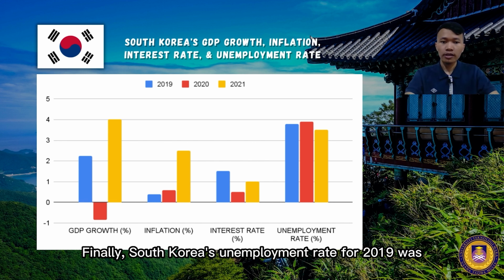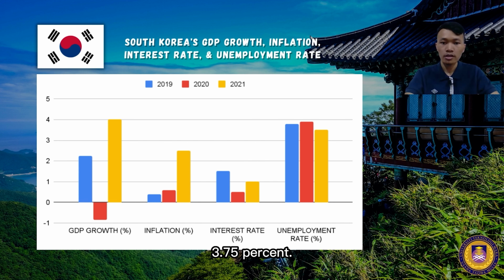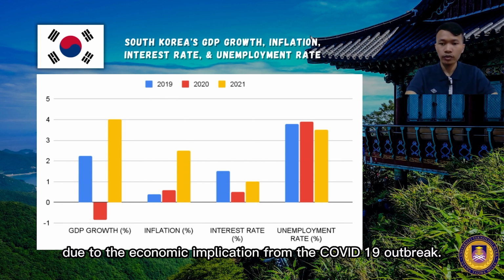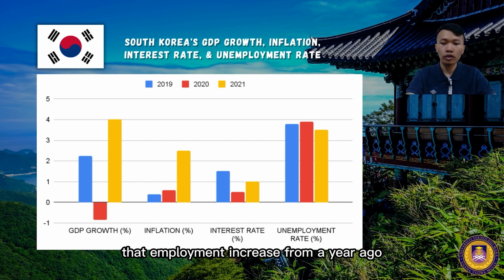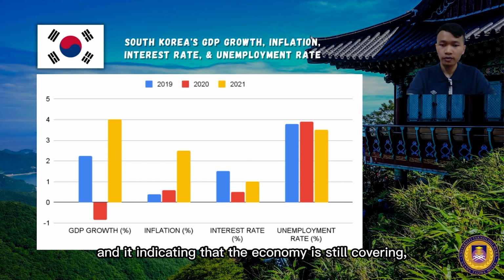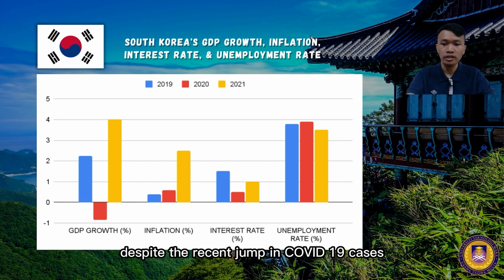Finally, South Korea's unemployment rate for 2019 was 3.75%. Meanwhile, in 2020, it was 3.93% due to the economic implication from the COVID-19 outbreak. Lastly, in 2021, it was 3.53%. The country revealed that employment increased from a year ago, indicating that the economy is still recovering despite the recent jump in COVID-19 cases and the emergence of the Omicron variant.